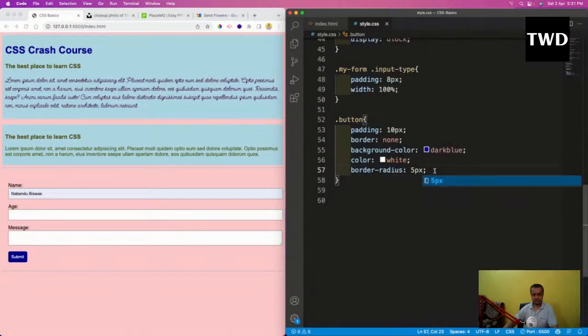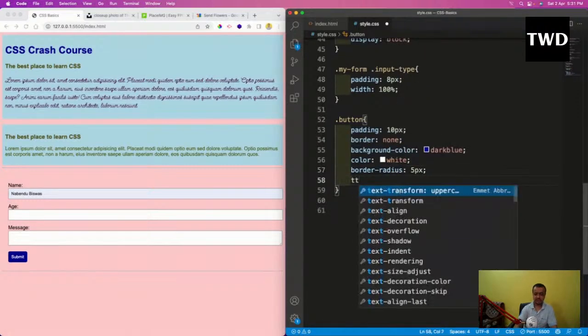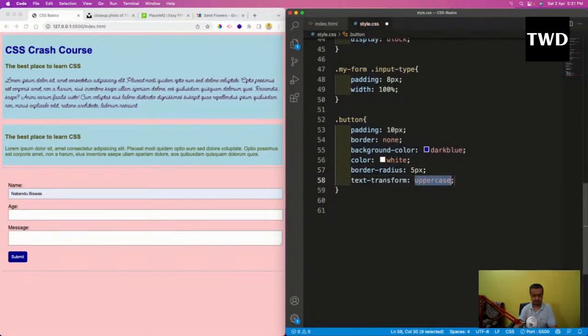So let us do one more thing here, which is text-transform: uppercase. Whatever case is there, it will change it to uppercase, so everything will be changed to uppercase. So it is looking quite nice.